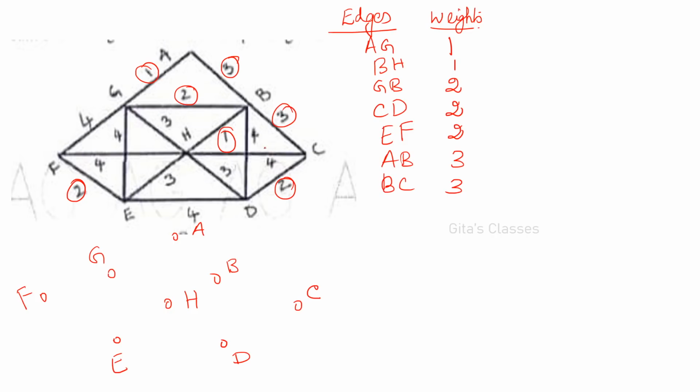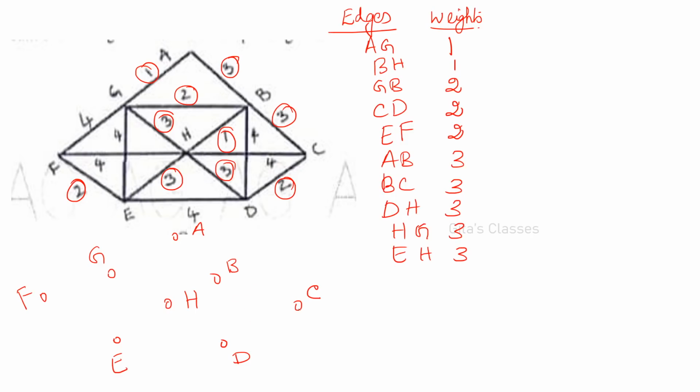BC is equal to 3. Then DH is 3. Next is HG is 3. Then EH is 3. Then that's all, no? About 3. Any other 3? All the 3s are over.